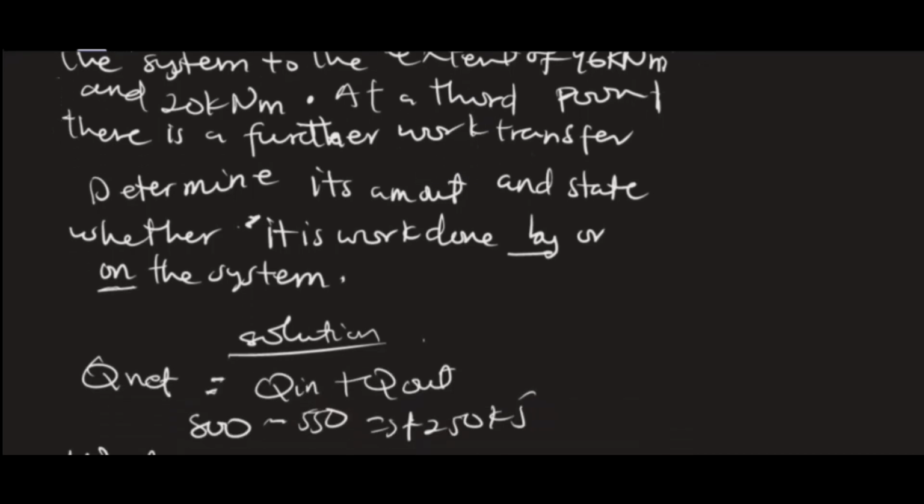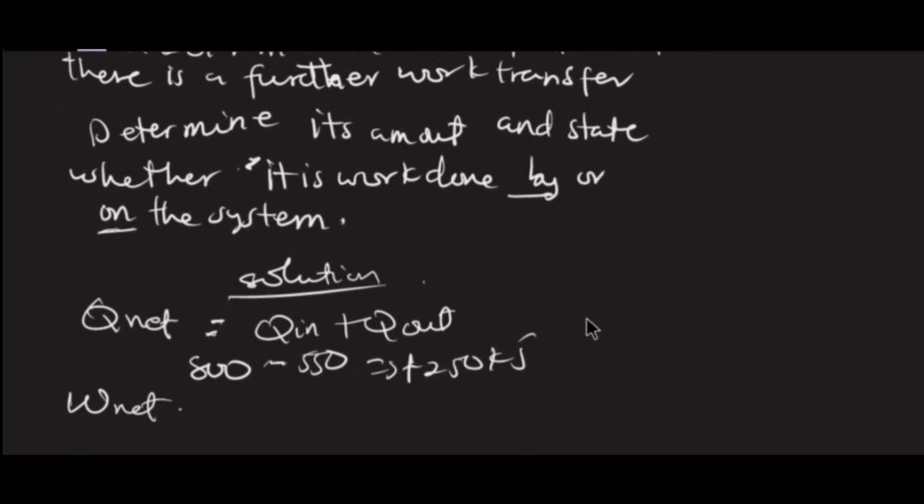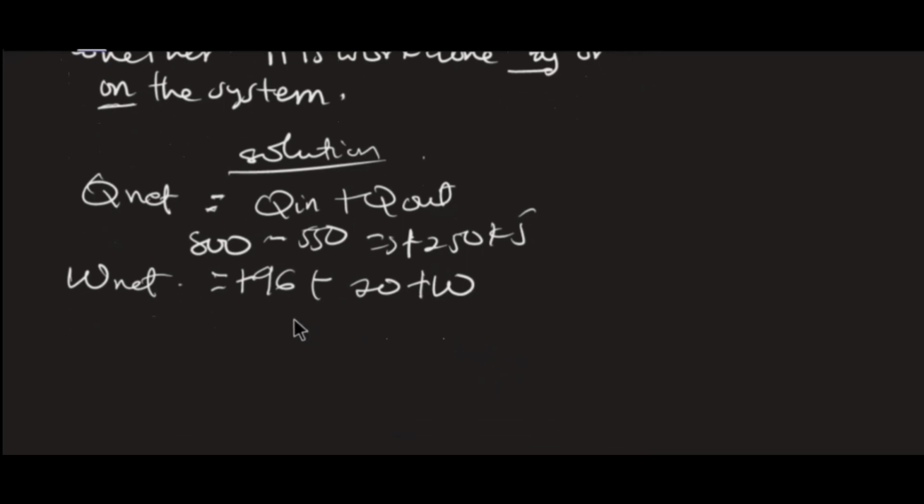So right now we have a third point as well as the first 2 points. So our total work done is going to be the 96, because it's work done by, plus our 20, plus the third work done which was not given. And that is going to give us 116 plus W kilojoules.